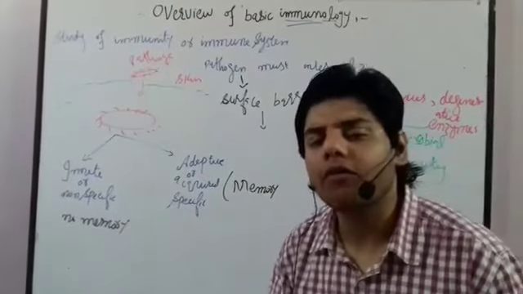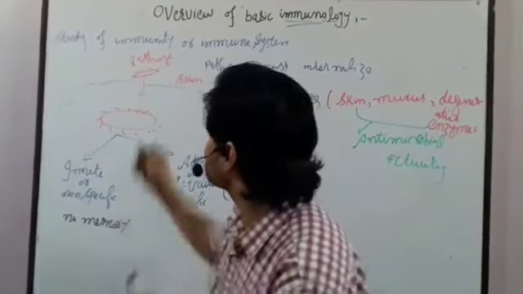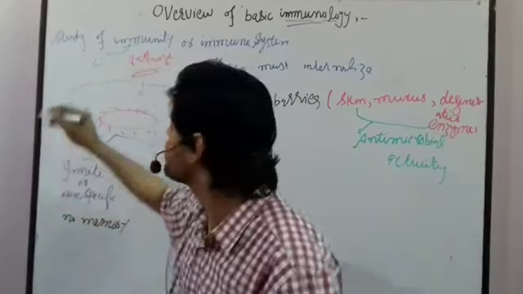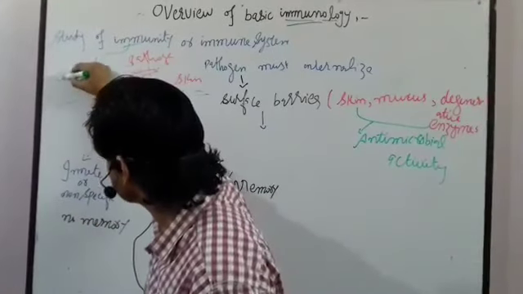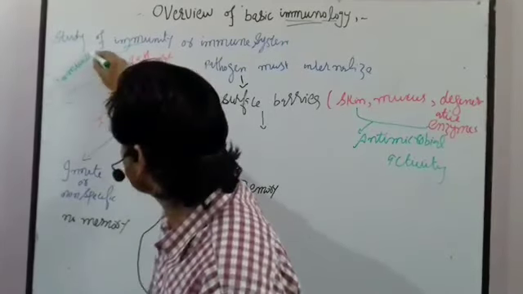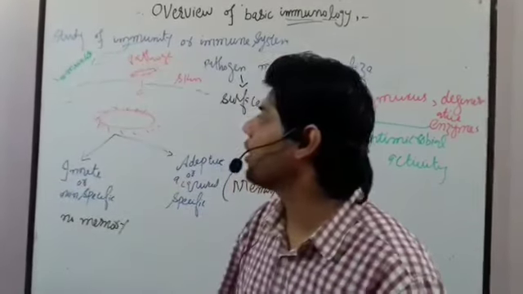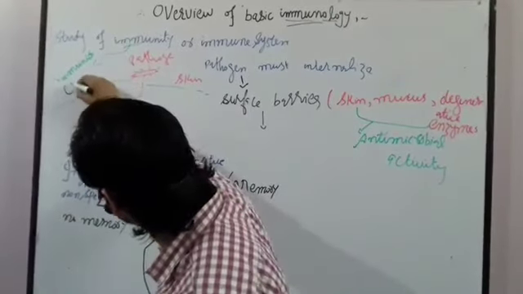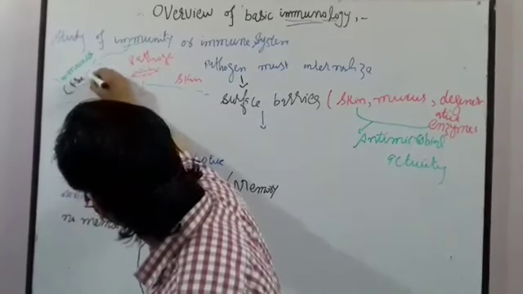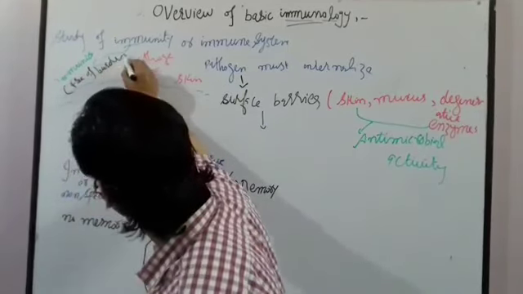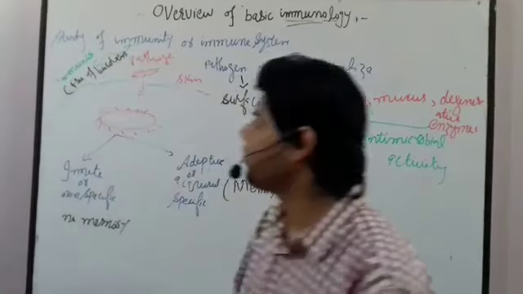What is immunity? Immunity is derived from a Latin word, immunes, and this immunes means free of burden.